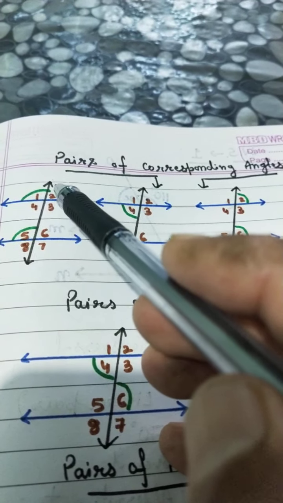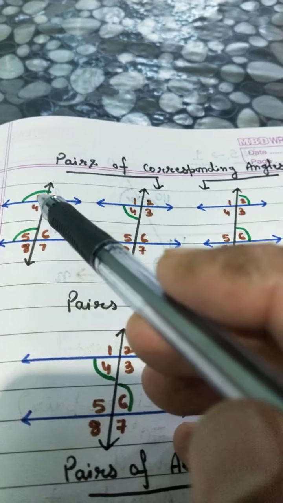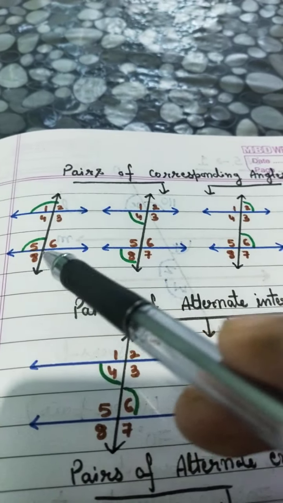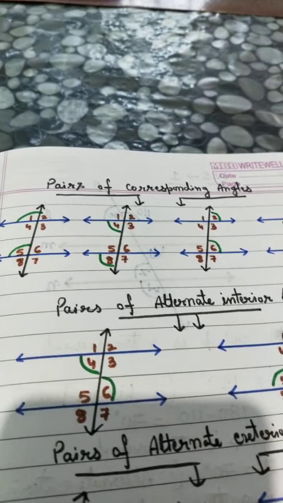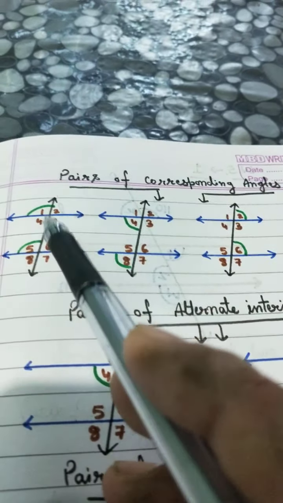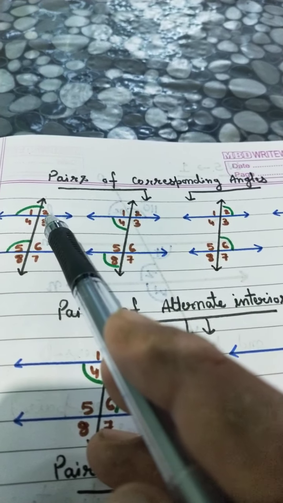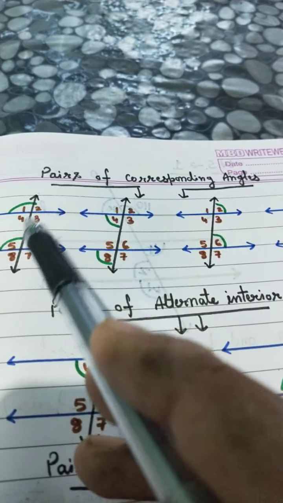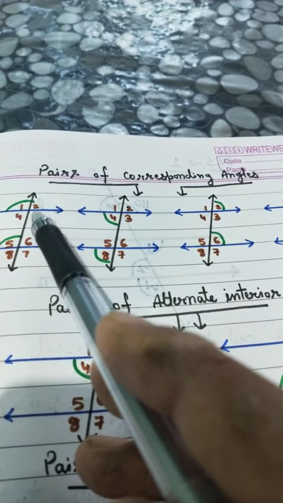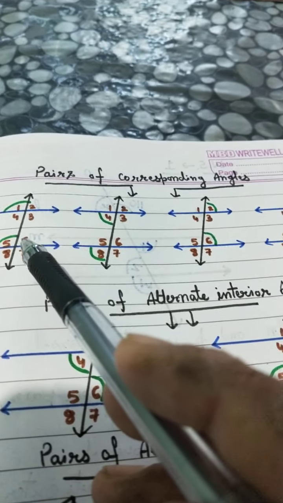If a transversal intersects two parallel lines at two distinct points and one angle is given, then you can find all other angles by using the properties of parallel lines. Either you can use the properties of a linear pair. In a linear pair, this is a straight line, and the sum of these two angles is equal to 180. If one angle is given, you can find the second angle, and the other angles you can find using vertically opposite angles, alternate interior angles, alternate exterior angles, and angles on the same side of the transversal.